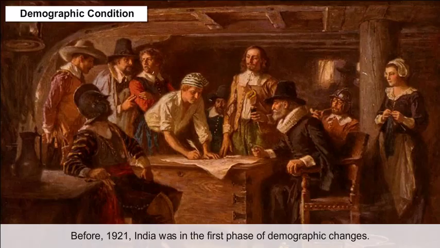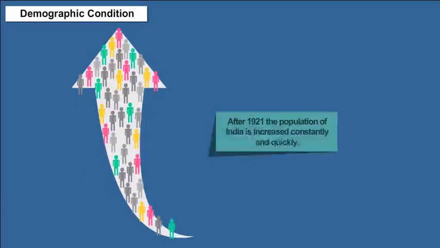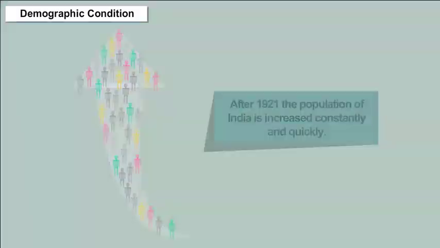India was in the first phase of demographic changes. The year 1921 is depicted as the year of the Great Divide. After 1921, the population of India increased constantly and quickly. The demographic conditions were as under.